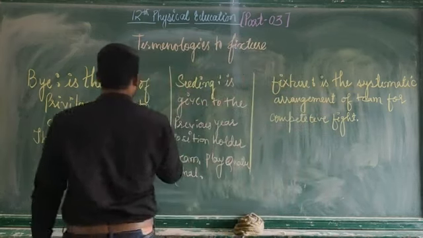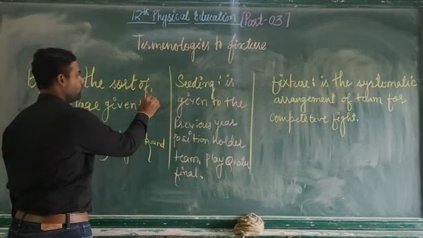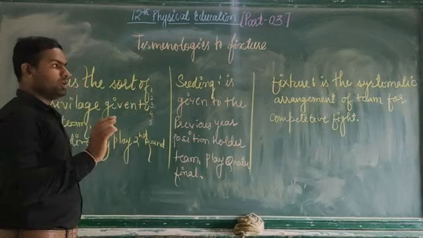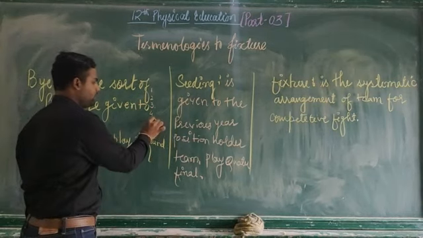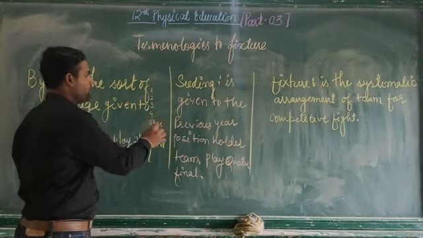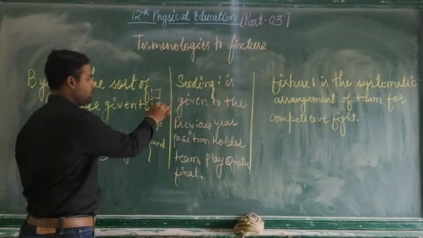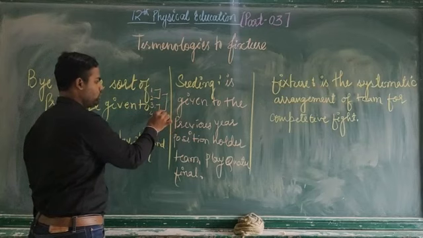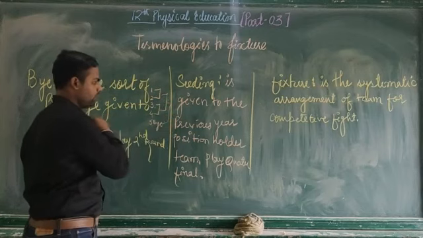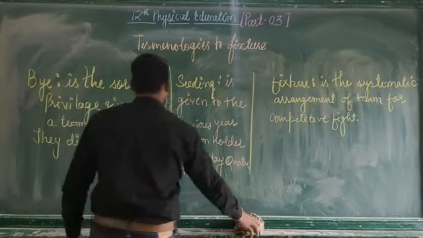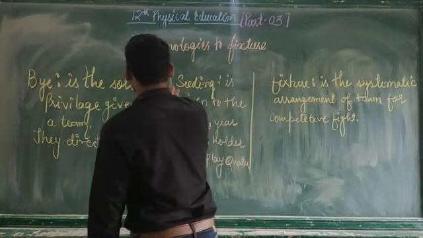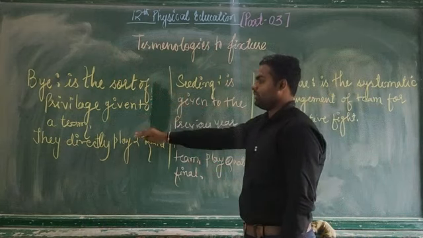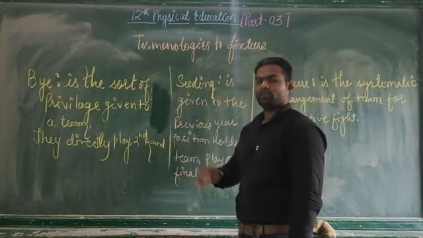So let's say there are 5 teams: 1, 2, 3, 4 and 5. If the fifth team got the bye, there will be the match of these two teams and these two teams. In the second round, there will be the match of this team. So it is very important to know that bye is a sort of privilege given to a team, and they will directly play the second round.